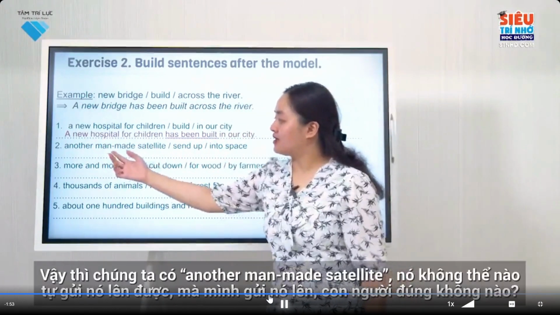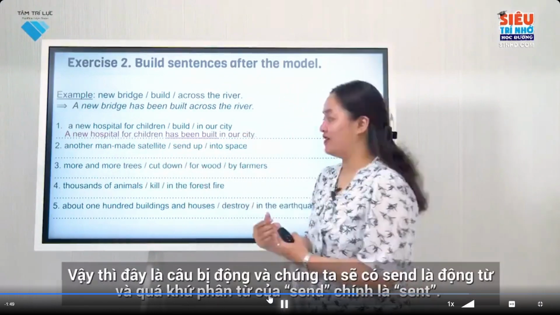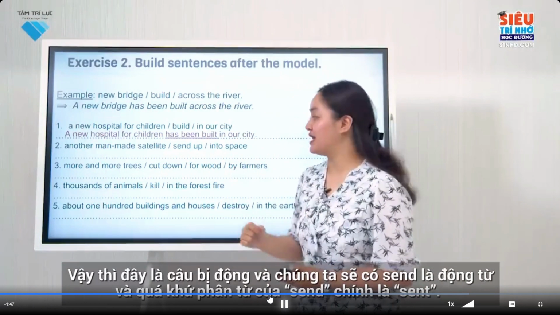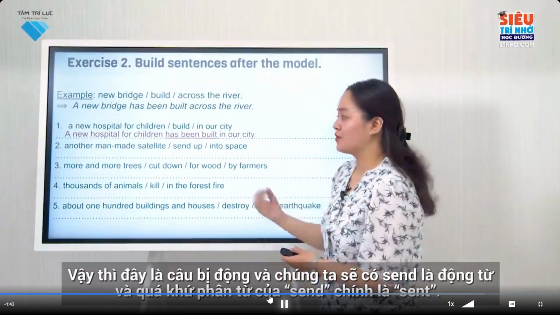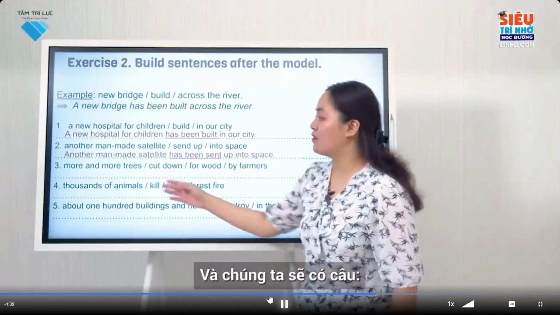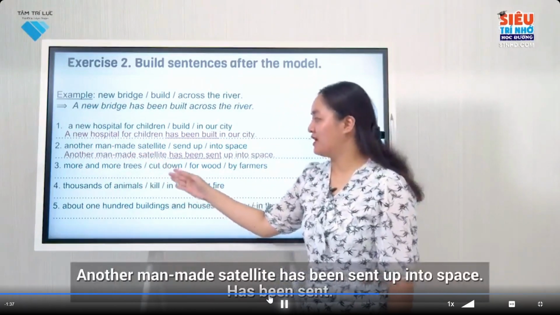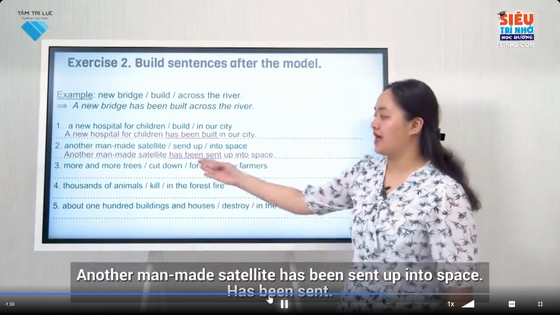Number 2, another man-made satellite send up into space. So we have another man-made satellite. It can't send itself, but humans send it, right? So this is a passive sentence, and send is the verb, and the verb past participle of send is sent. And we have the sentence, another man-made satellite has been sent up into space. Has been sent.